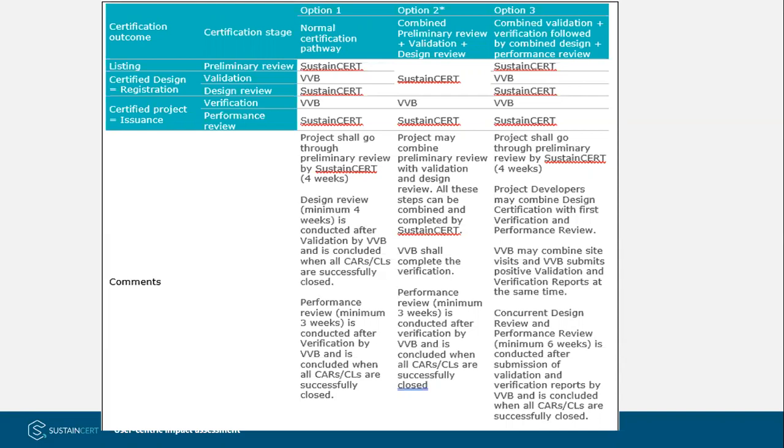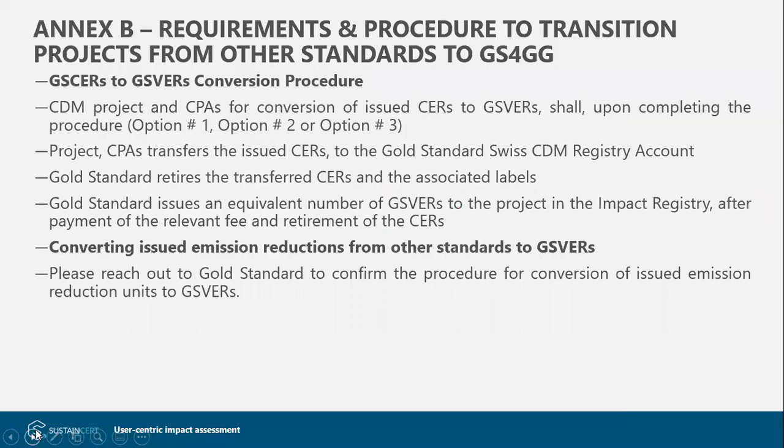So this would still require a preliminary review, but immediately after preliminary review, if the validation and verification reports are ready, then Sustain Cert can do a combined design review and a performance review. So this combined design and performance review will be of 6 weeks. So these are some of the options and a very high level summary of how the process looks. But we would encourage you to please go through the transition request form in more detail to find out all the requirements.